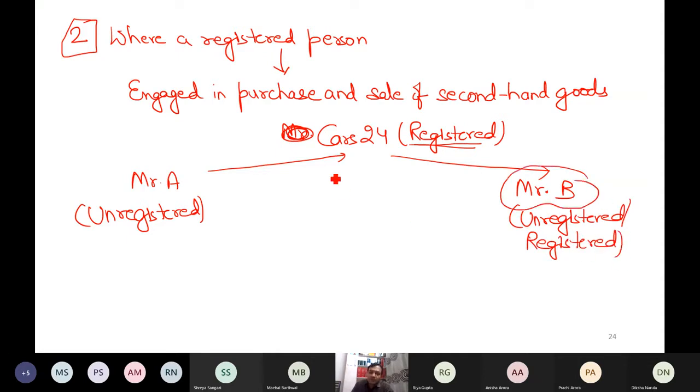Now, whenever Cars 24 is earning the income, it is necessary that Cars 24 must be paying what? CGST. This is what the provision says. Cars 24 must be paying CGST on outward supplies. Outward supply means further sale, not purchases. Purchases are known as inward supply, sales are known as outward supply.